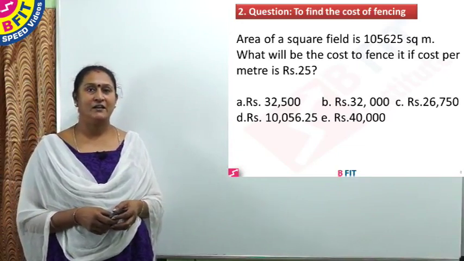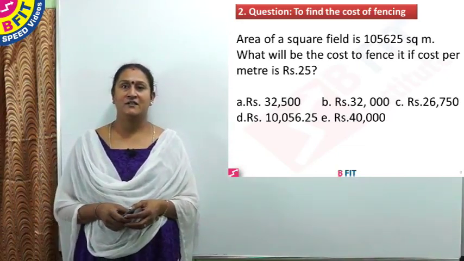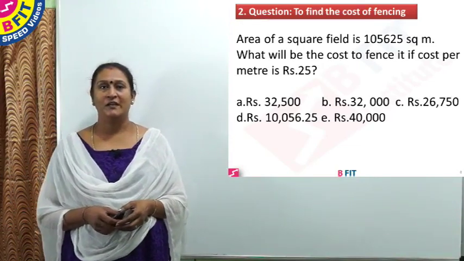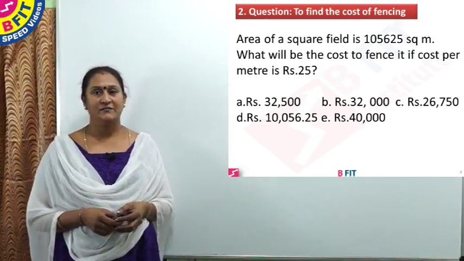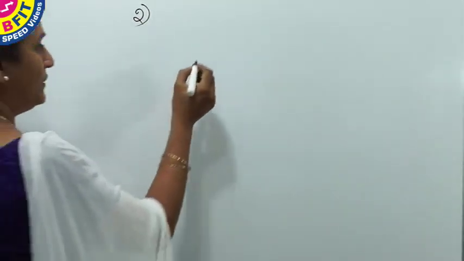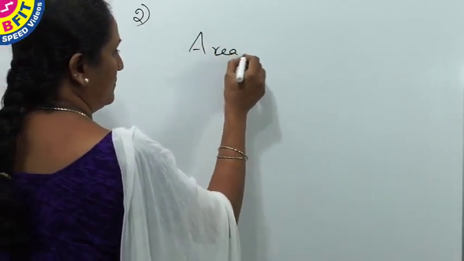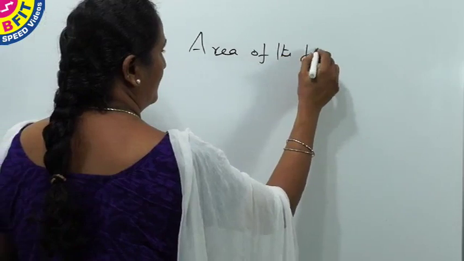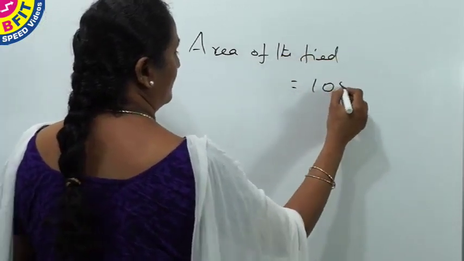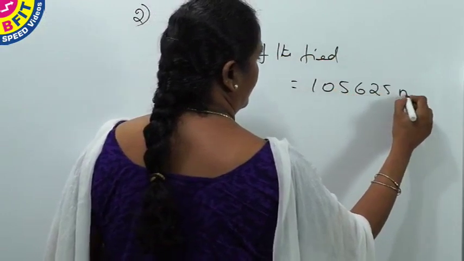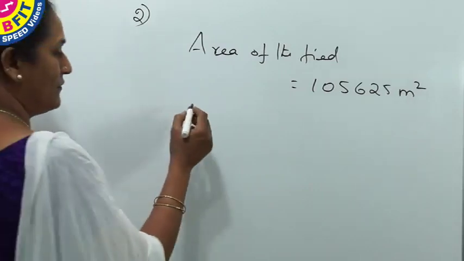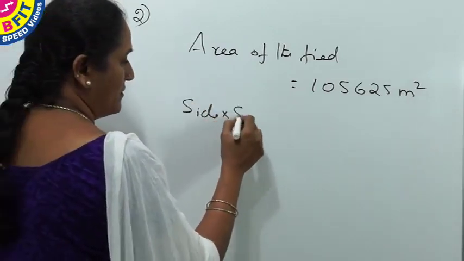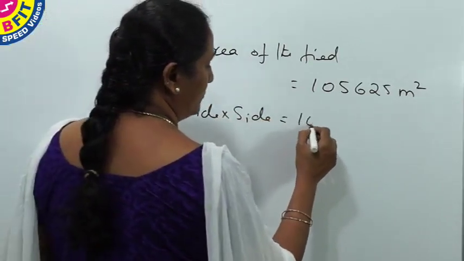Area of a square field is 1,05,625 square meter. What will be the cost to fence it if cost per meter is rupees 25? So we'll see the working. So area of the field is given, which is equal to 1,05,625 meter square. So this is a square field, so area of a square is side into side is equal to,